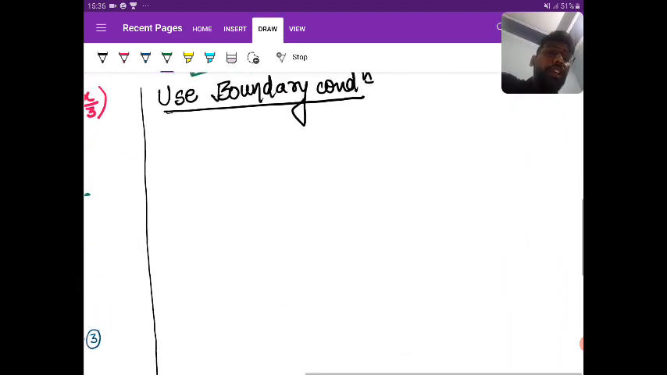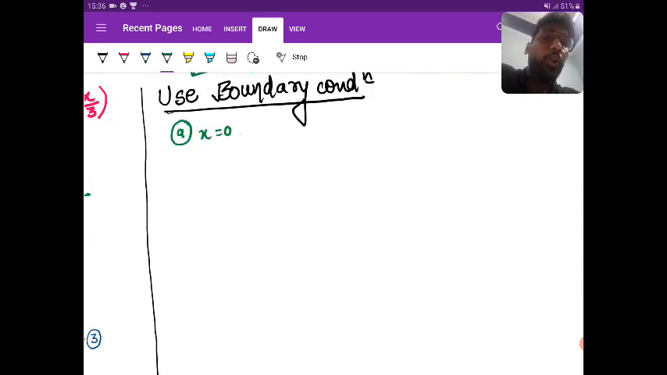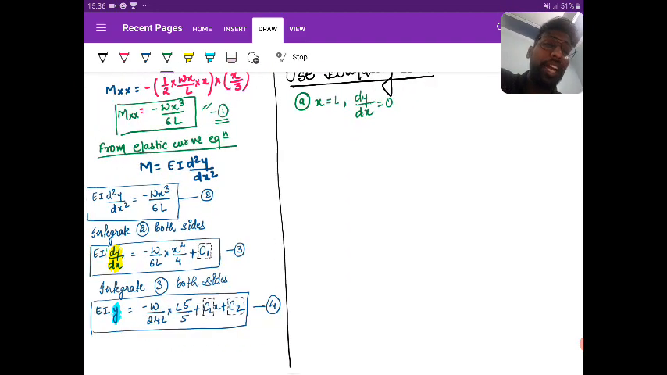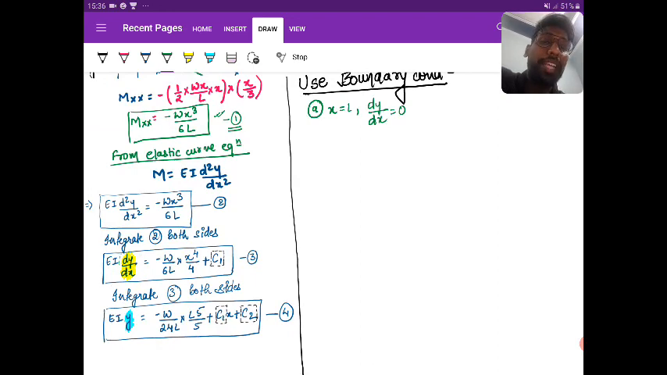So use boundary condition. The first condition I'm using is at h equal to L distance. So at h equal to L, dy by dx is equal to 0. Just look at the third equation. So what can I write? 0 is equal to minus w by 6l into L power 4 by 4,